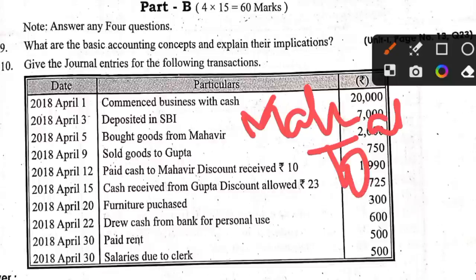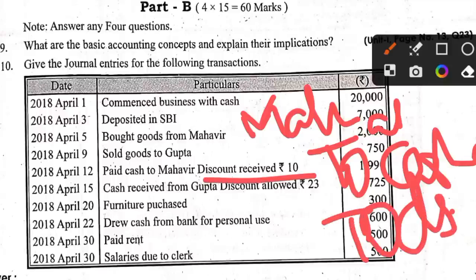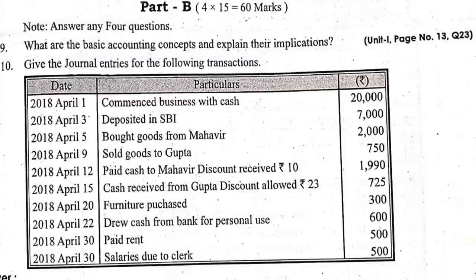If we are paying, cash is going out, to cash account, and we are receiving discount also, so to discount account also we should write. So 1990 on the debit side, 1990 on the credit side amount also should be put. And discount received is 10 rupees, that also we should put on the credit side. So Mahavir is a receiver. We are paying cash to Mahavir, which means cash is going out, right?